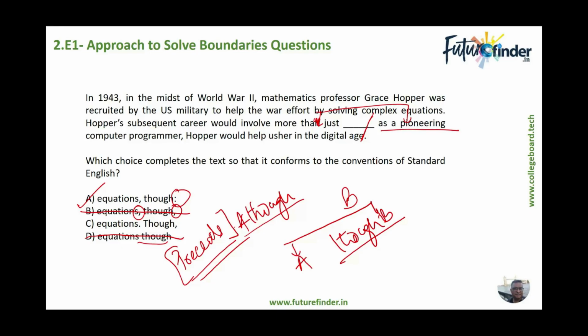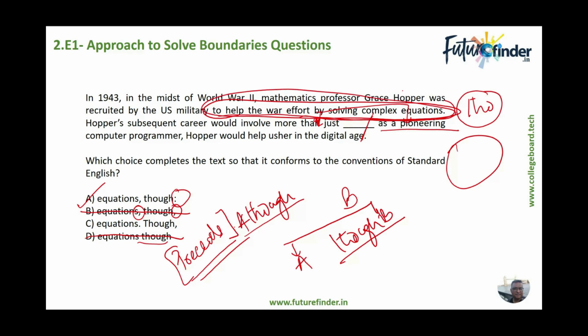Right, so only for this job, only for solving complex equations, but she was not restricted. She basically expanded her horizons, though she was only expected to do this one. So there is a contradiction between this part and this part. So the answer choice has to be A.